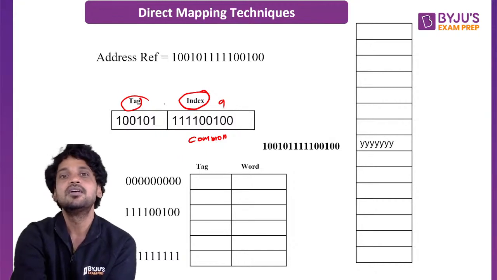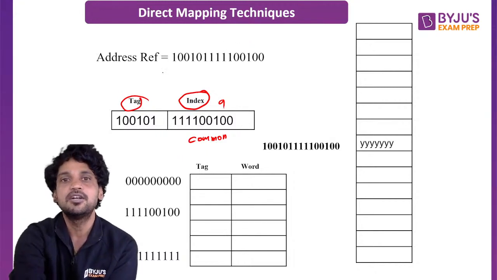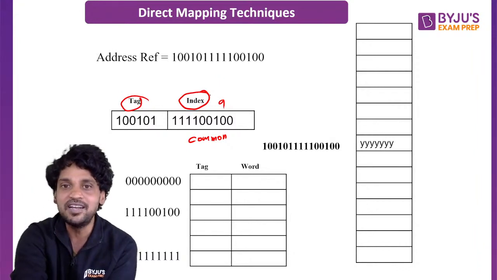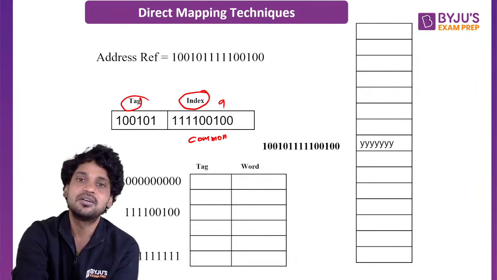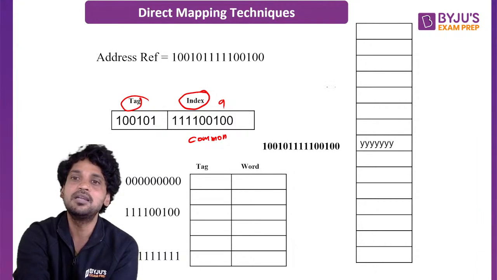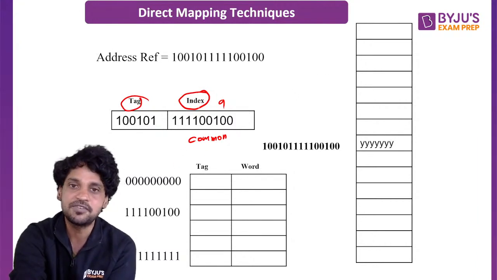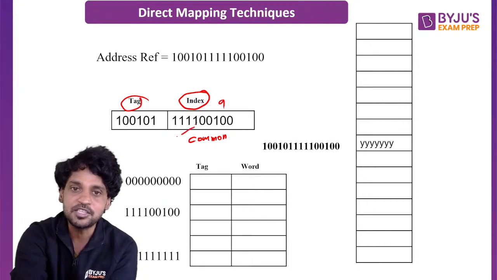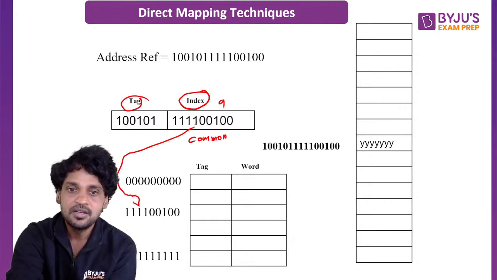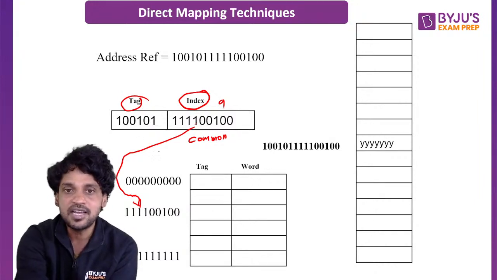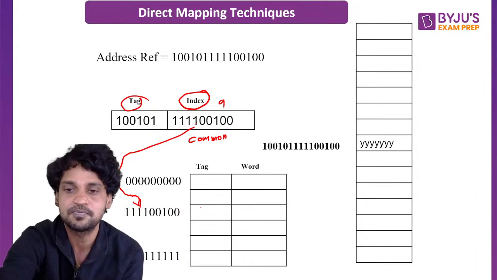Once again, in the direct mapping technique, the total address reference is divided into two fields. One is the index field, which is the common address bits between main memory and cache memory, and the tag bits, which are the additional digits. First the index will be located, and right after you locate the index, you need to compare the tag. If the tag matches the available tag, that's a hit, otherwise it's a miss.